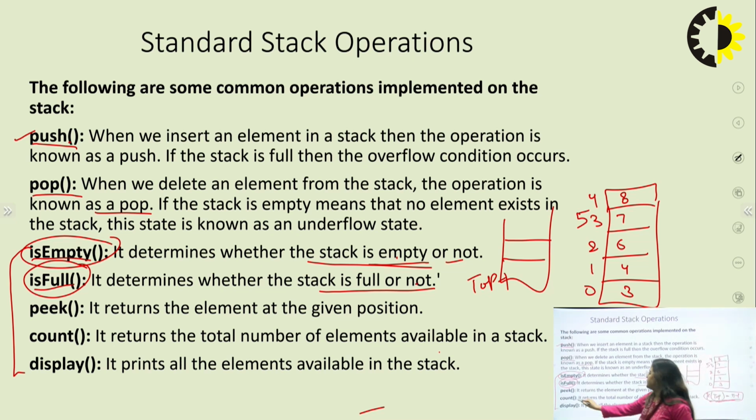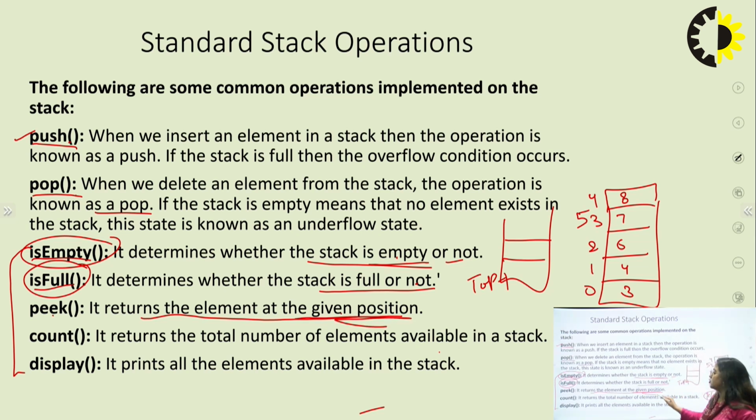Next is the peek operation. The peek operation returns the element at the given position, meaning the last one. The pop function is used to delete the last element, but the peek operation is used just to show and see the element at the given position, and it does not delete any number. But pop is used to delete that number.